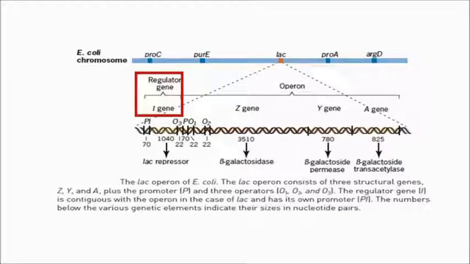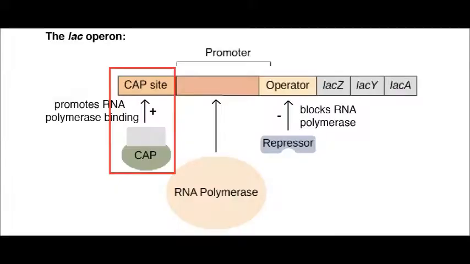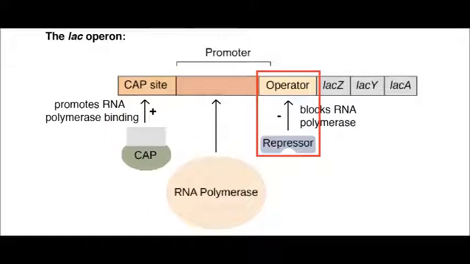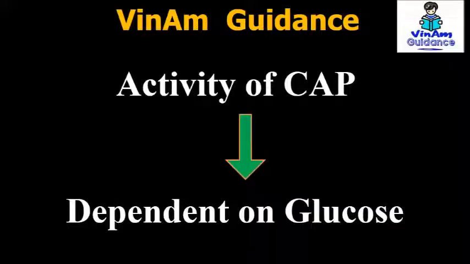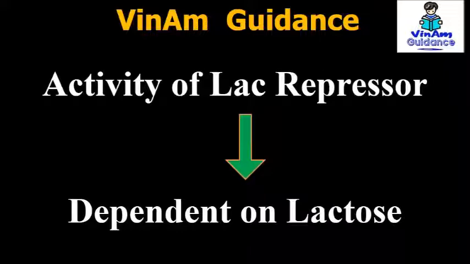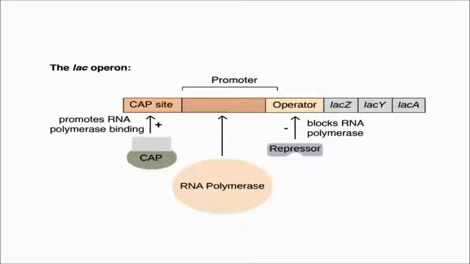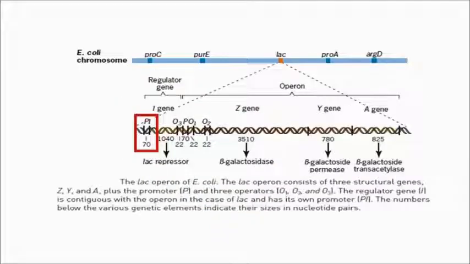Now these proteins bind to different regions of lac operon, like CAP binds to the CAP site located upstream of the promoter, and lac repressor binds to the operator located downstream to the promoter to regulate the transcription process. And activity of these two proteins is dependent on lactose and glucose levels. The activity of CAP protein is dependent on glucose, while that of the lac repressor is dependent on presence of lactose.